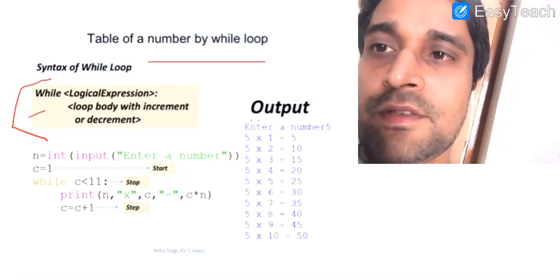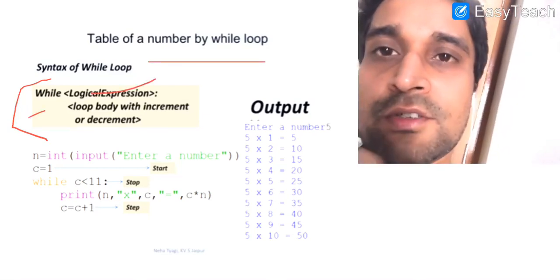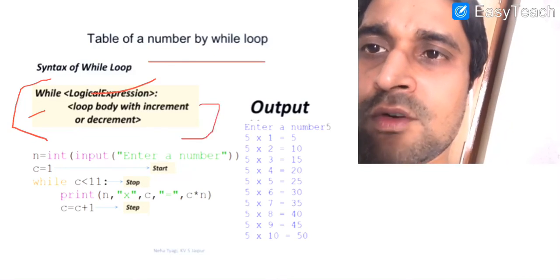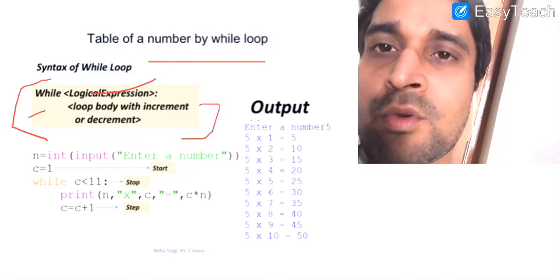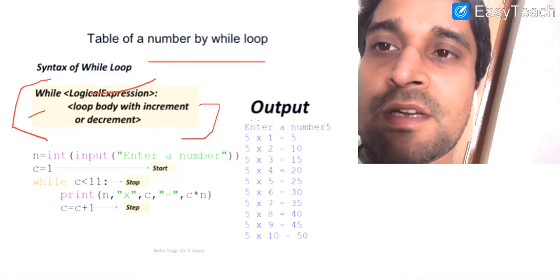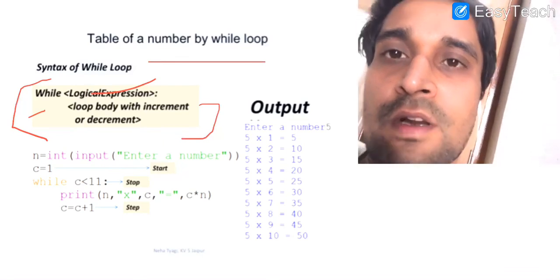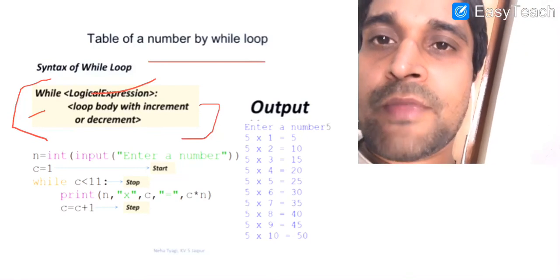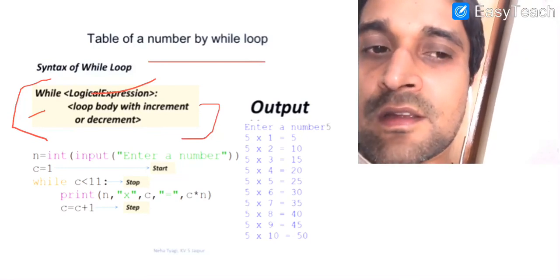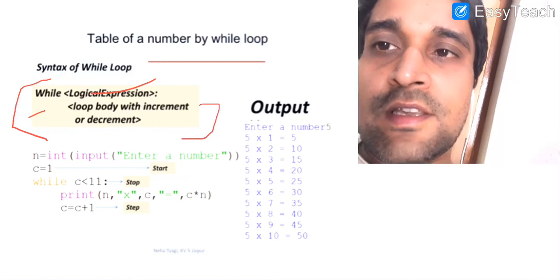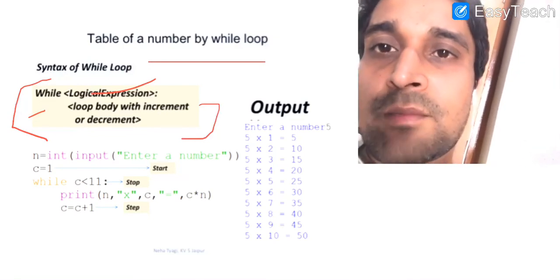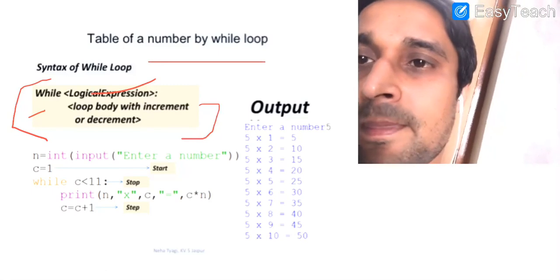While is a keyword in Python. Thereafter you will specify a logical expression whose result will be true or false. Thereafter comes the body of the loop, and in the body of the loop there will be some statement that will increase or decrease the value of the count variable so that it is updated each and every time, and it must eventually reach a value which makes the condition false, so that the loop will not execute an infinite number of times.